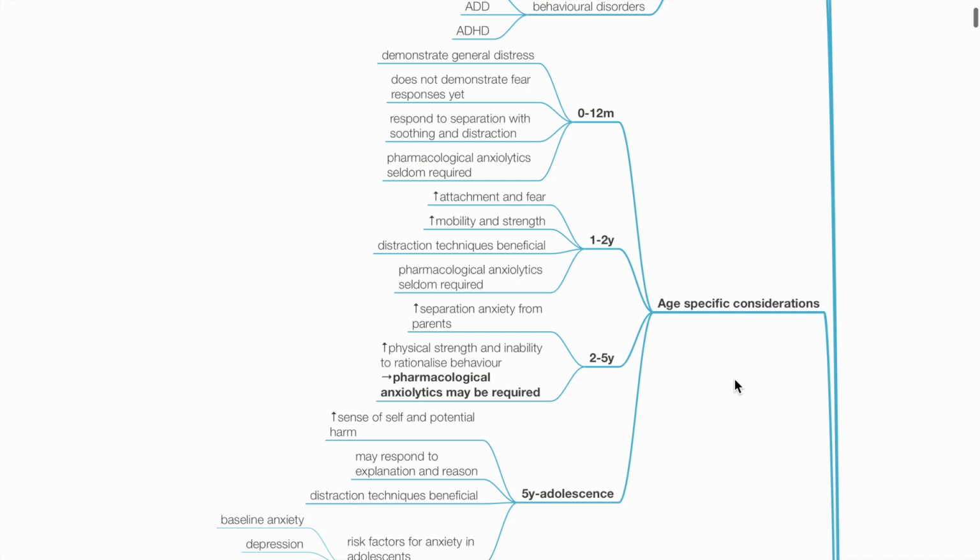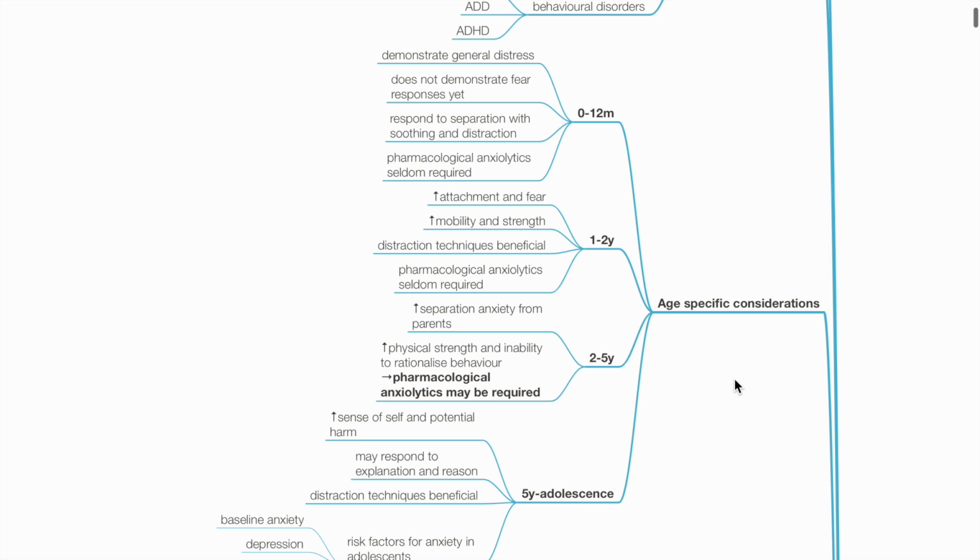For those aged 1 to 2 years old, there is increasing attachment and fear, increased mobility and strength. Distraction techniques are beneficial. Pharmacological anxiolytics are seldom required. For those 2 to 5 years old, there is increased separation anxiety from parents. There is increased physical strength and inability to rationalize behavior. Pharmacological anxiolytics may be required in this age group.